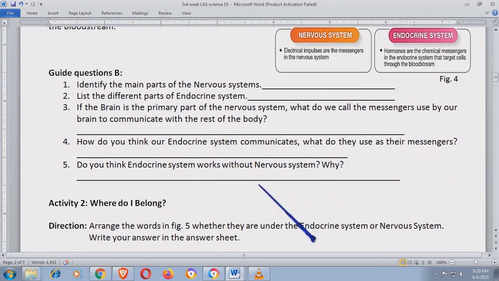Ito yung pinaka-highlight ng guide question B. Do you think endocrine system works without nervous system? Ayan. So, sa mga sinabi natin kanina, tingin nyo ba mag-work ang endocrine system without the nervous system? Now, let's go to the next one.